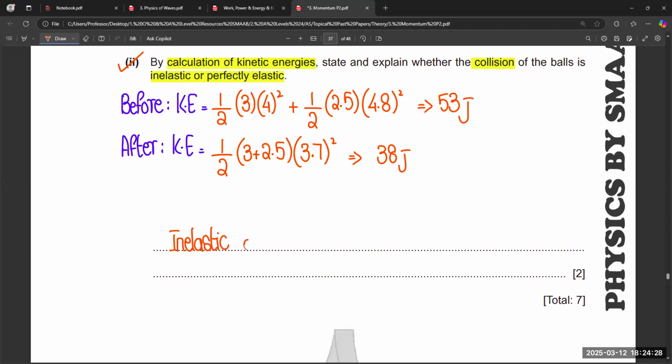It is an inelastic collision, because kinetic energy is not conserved. Right? So this is the final answer of this question.